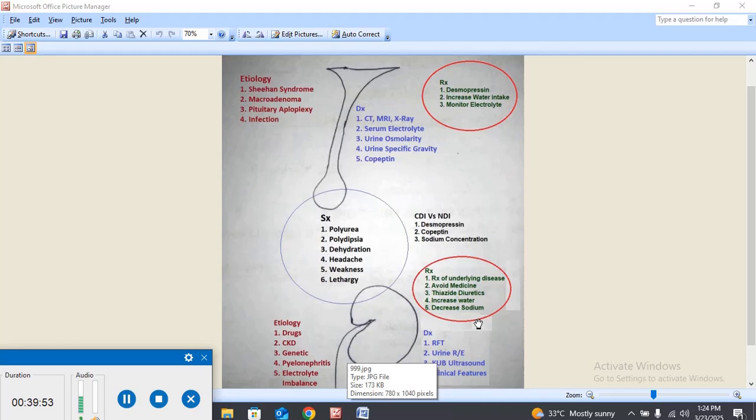So this was all about diabetes insipidus. The main drug for the treatment of central diabetes insipidus is desmopressin, and the main drug for the treatment of nephrogenic diabetes insipidus is the thiazide diuretic, hydrochlorothiazide, usually 12.5 milligrams.